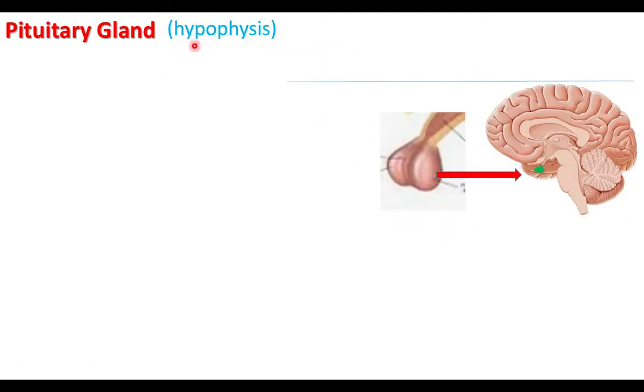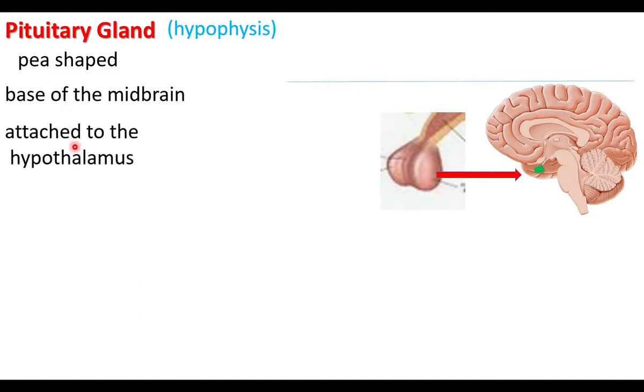Pituitary gland is also called hypophysis. The green colored gland is the pituitary. It is found at the base of the midbrain. Pituitary gland is connected with the hypothalamus of the brain. It is in the shape of a pea. It is found at the base of the midbrain. It is attached to the hypothalamus.